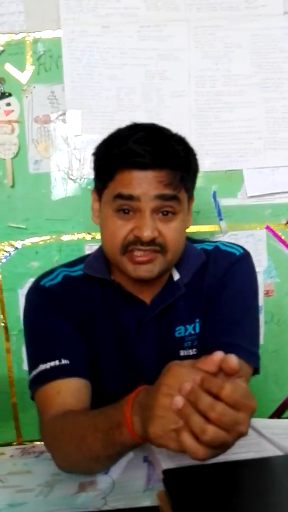Another difference between capital good and consumer good is that the wear and tear of consumer goods is not taken into account, whereas the wear and tear of capital goods is always taken into account. Consumer goods are used by households, so whatever wear and tear occurs in a particular period is not taken into account.